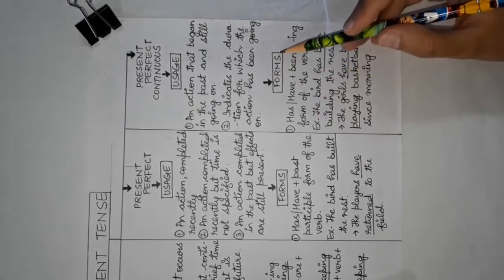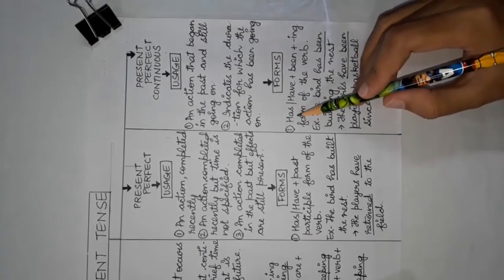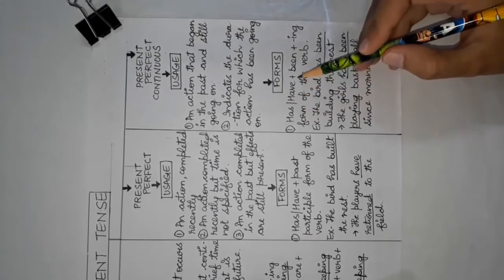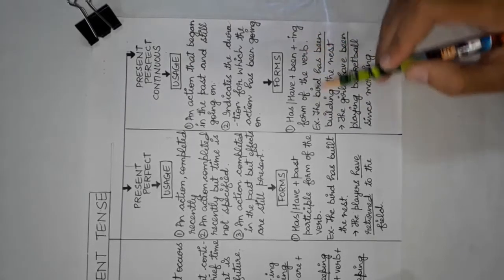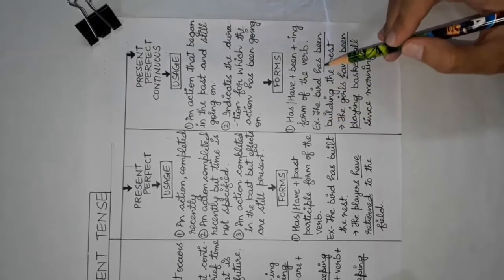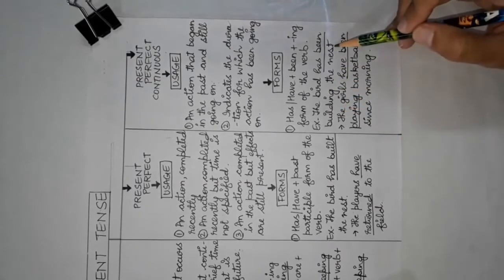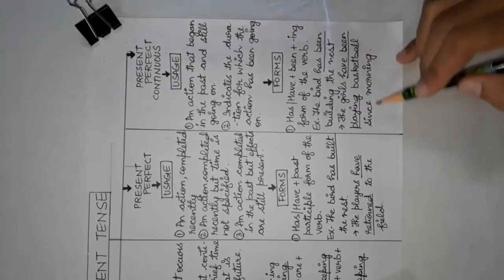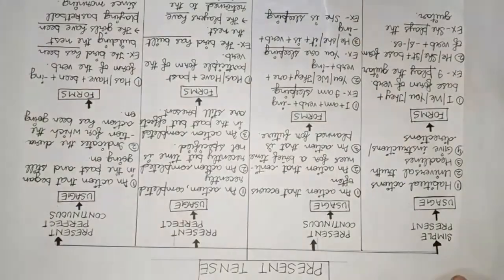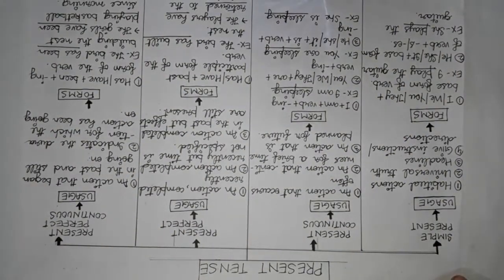It takes has or have plus been plus ing form of the verb, for example, the bird has been building the nest, or the girls have been playing basketball since morning. These were the forms of present tense.